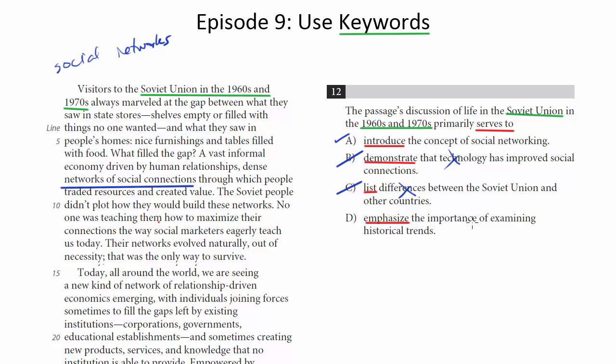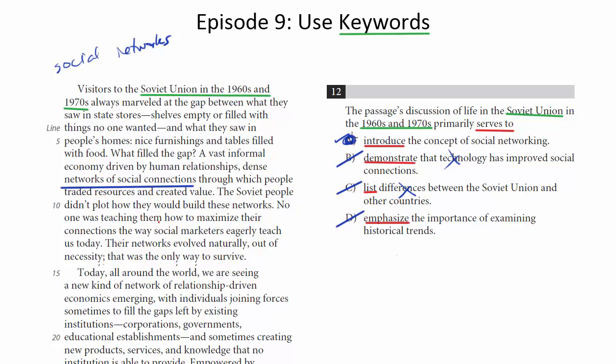Emphasize the importance of examining historical trends. I mean, in some sense, it's important to examine historical trends, or at least history, because that gives us this example. But that's not the purpose of this paragraph. The author doesn't go on to say something like, therefore it is important that we look at this historical example so that we learn X and Y and Z, right? That's the kind of thing you would expect to see if an answer like D was going to be correct. We don't see that, so the answer is not D.